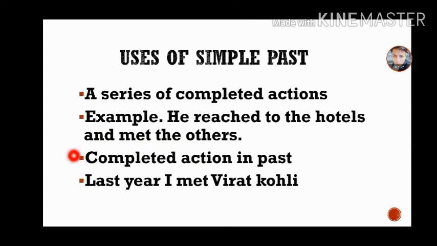The second one is completed action in the past. We use simple past tense to express that an action started and finished in the past, like: last year I met Kohli. So here is also an event about the past.